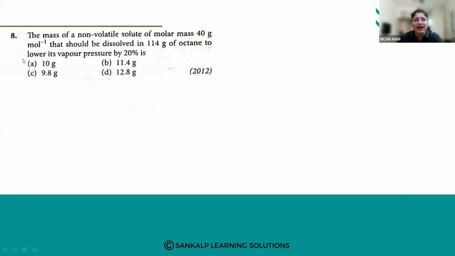Next question. The mass of a non-volatile solute of molar mass 40 grams per mole that should be dissolved in 114 grams of octane to lower its vapor pressure by 20% is. So how do we solve this now?